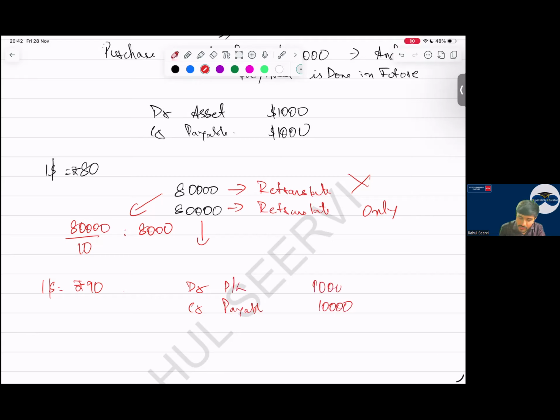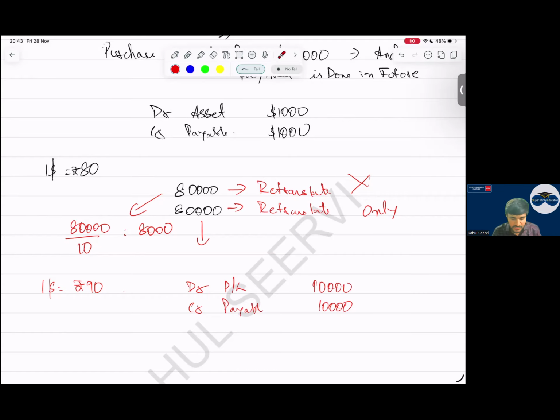Now the MCQ is asking what is the total loss, or total expense, into the P&L? 18,000. Be aware.